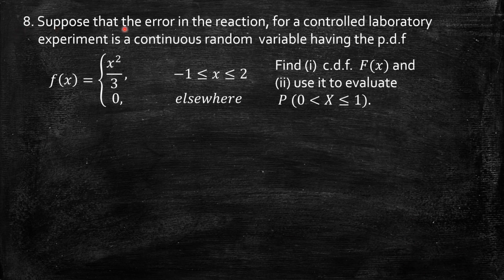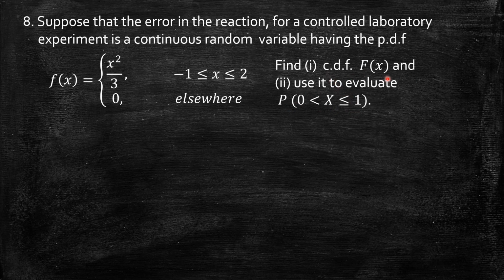Problem number 8. Suppose that the error in the reaction for a controlled laboratory experiment is a continuous random variable having the PDF f(x) = x²/3 in the interval -1 ≤ x ≤ 2, and 0 elsewhere. Find the cumulative distribution function F(x) and use this CDF to evaluate the probability 0 < x ≤ 1.